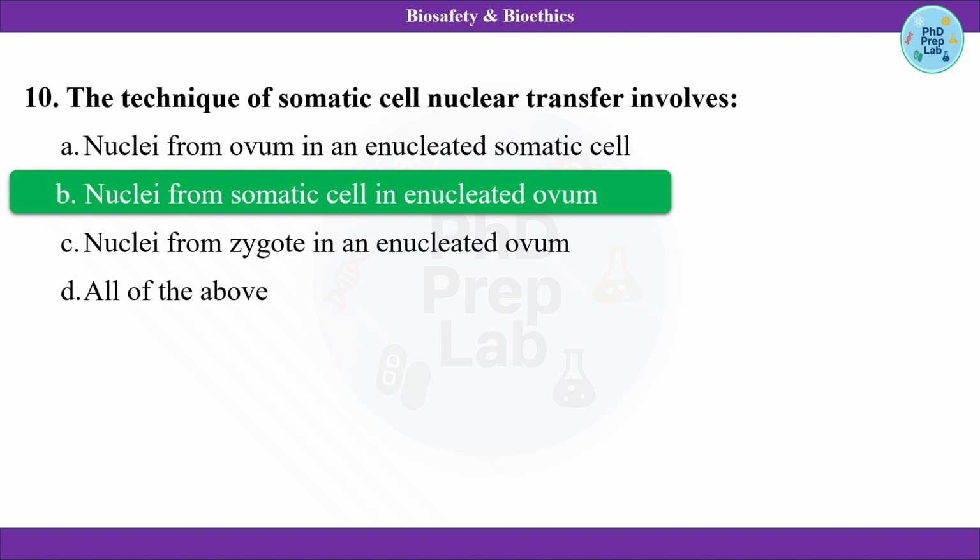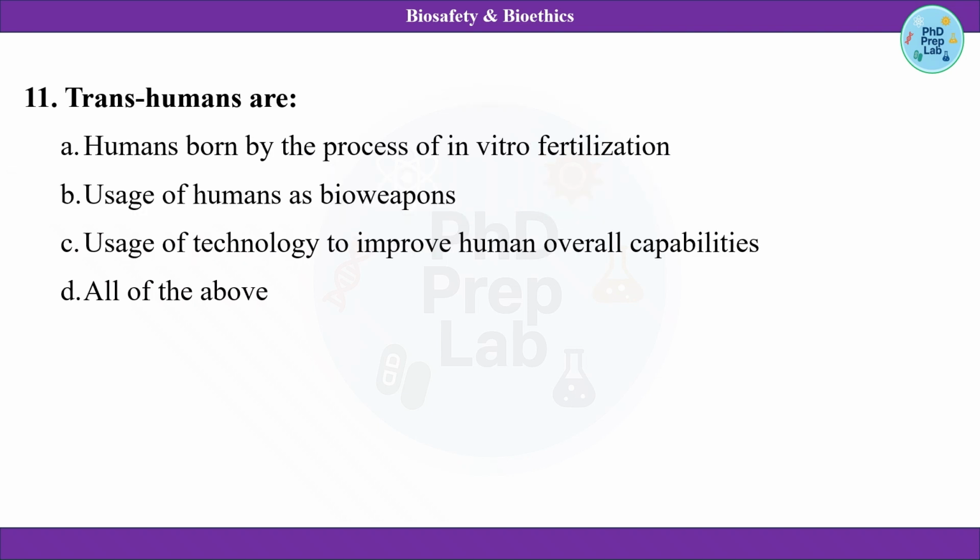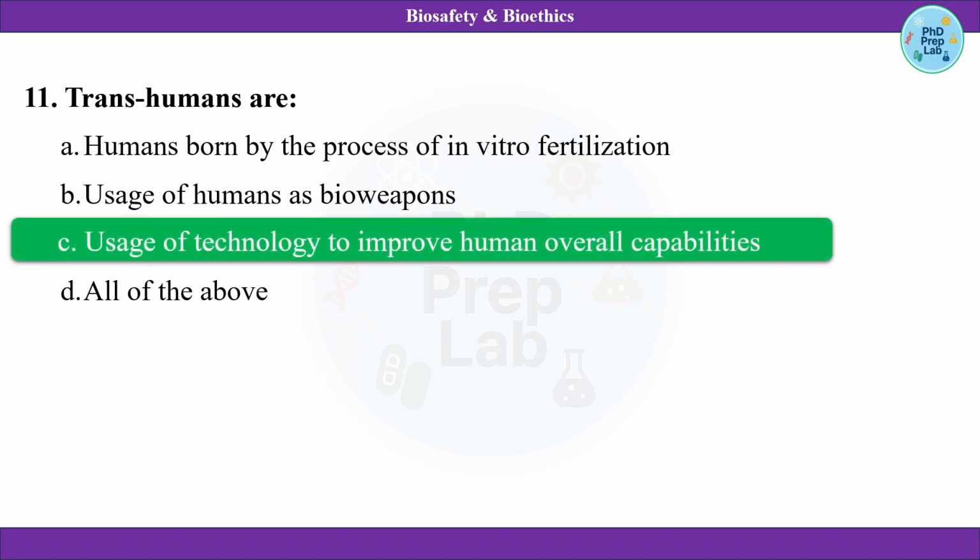So moving ahead, we have the next question, the transhuman. What are they? Transhumans are human born by the process of in vitro fertilization, usage of humans as bioweapons, usage of technology to improve human overall capabilities, or all of the above. Now, transhumans are basically जिसमें humans की जो shortcomings होती हैं that are improved. Okay, so the technology is used to improve human overall capabilities. So C option is correct. Like your cognitive abilities are improved, and your aging, your limitations like aging, diseases, death, ये सब पे work किया जाता है.